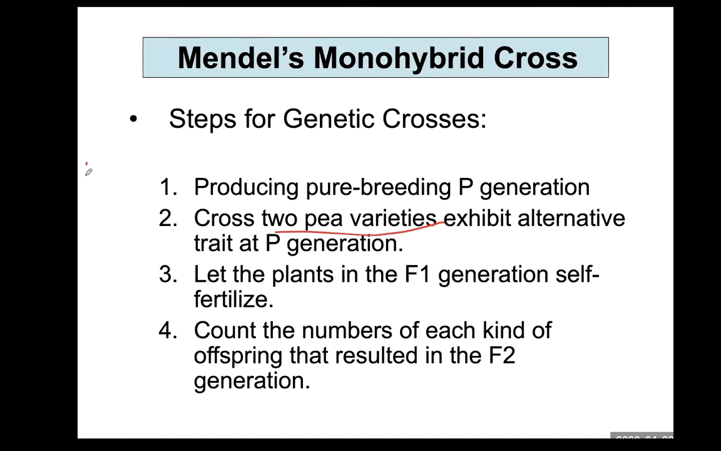So at the P parental generation, from the cross, some offspring come out in the F1 generation. And then some kind of pea plants are produced. Just self-fertilize the pea plants in the F1 generation to get the F2 generation. Count the number of each kind of offspring in the F2 generation. This is the overall protocol by which Mendel conducted his genetic experiments.